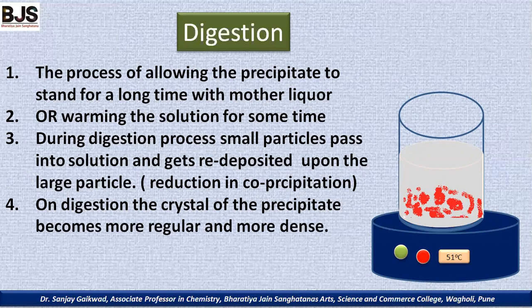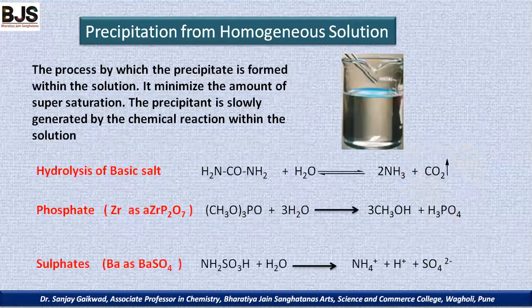In this way, the digestion process can be given to such a type of smaller particle precipitate. On digestion, the crystal of the precipitate becomes more regular as well as more dense, and therefore the digestion process is given to reduce the co-precipitation.